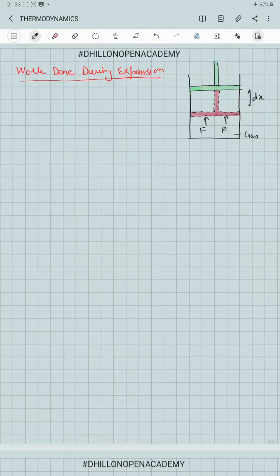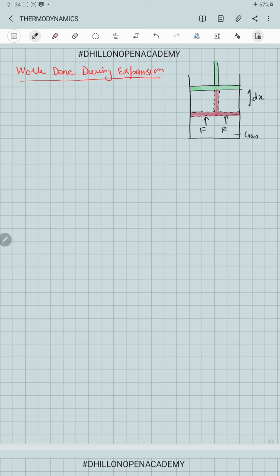Welcome to the next part. We are trying to derive an expression for work done during the expansion of a gas. So here we have a gas which is contained inside a cylinder having cross-sectional area A and provided with a frictionless moving piston.